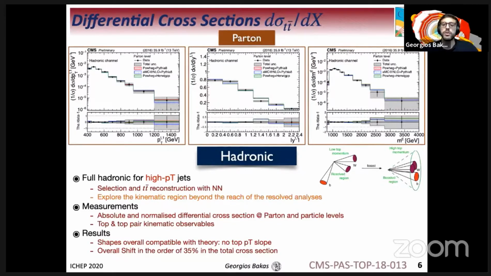On the top, you can see some of the results of this analysis for the normalized differential cross-sections at parton level. Starting from the left, you have the leading jet pT, in the middle, the leading jet absolute rapidity, and on the right, the mass of the tt pair. In general, the results are compatible with theory, and there is no pT slope. And it's worth mentioning that there is an overall shift of the order of 35% in the total cross-section.